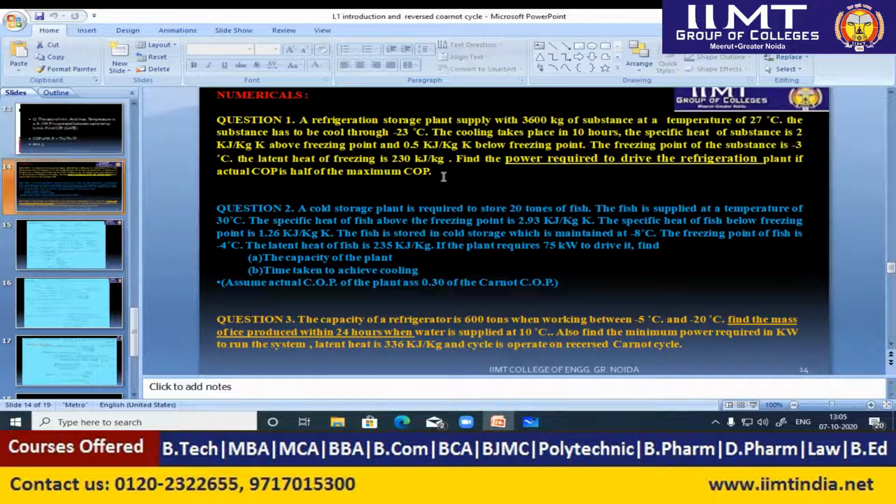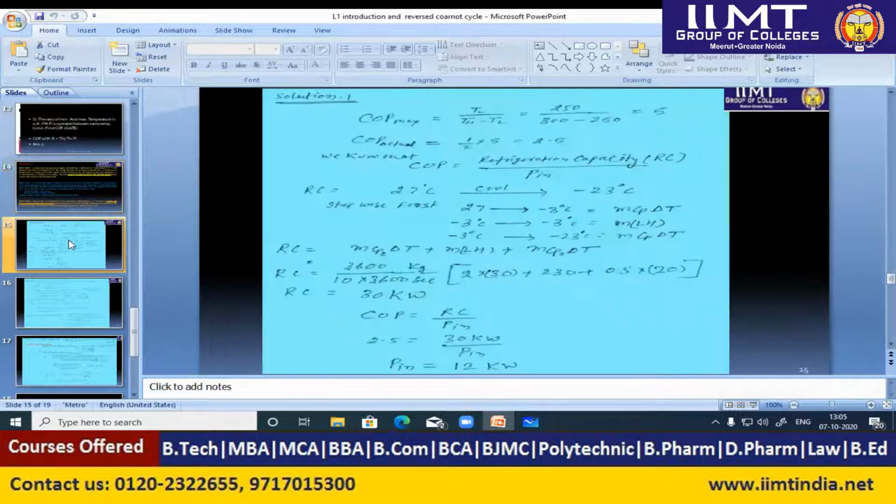So how can we solve this type of question? Let's see here. Okay, so first the amount is given. How much? 3,600 kg, and the temperature of that substance is 27 degrees centigrade, and it needs to be cooled to minus 23 degrees centigrade. So how much power do we need to drive that plant? Okay, so here we can see.